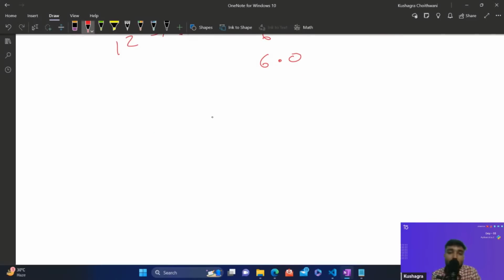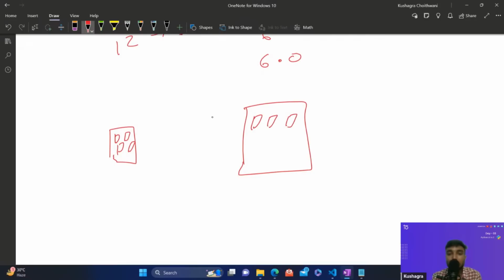I've talked about that whenever we store a data, it requires certain space. I have talked about matchboxes. Whenever we have to store 4 or 3 matchboxes, we'll require less container, or less space. If we want to store more data, that is more matchboxes, we'll require more space. So let's just say we are storing 9 matchboxes in this big container, and only 4 matchboxes in this smaller container.